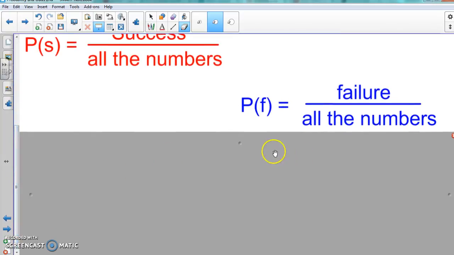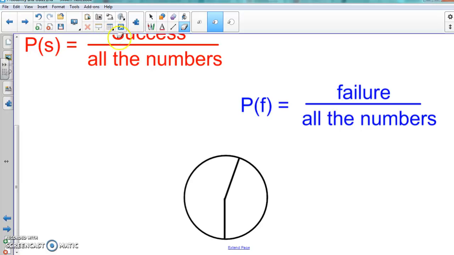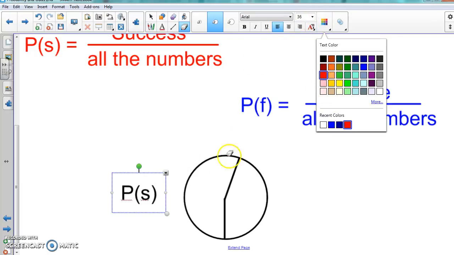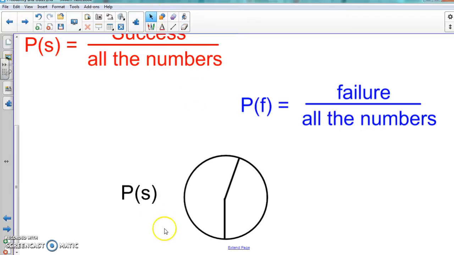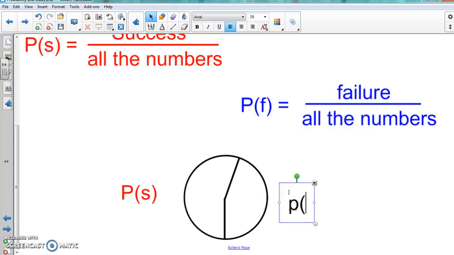Okay. Now, the biggest thing that is important here, I want you to draw this pie chart here, or the circle that looks like a pie chart type thing. Probability of success and probability of failure must match up. They must go hand in hand. So here, I'm going to type this up. Let's say probability of success is on this side. And let's change it to the color red. Make it red. So let's just make this red. And probability of failure is over here. It's capital P. Let's make that blue.